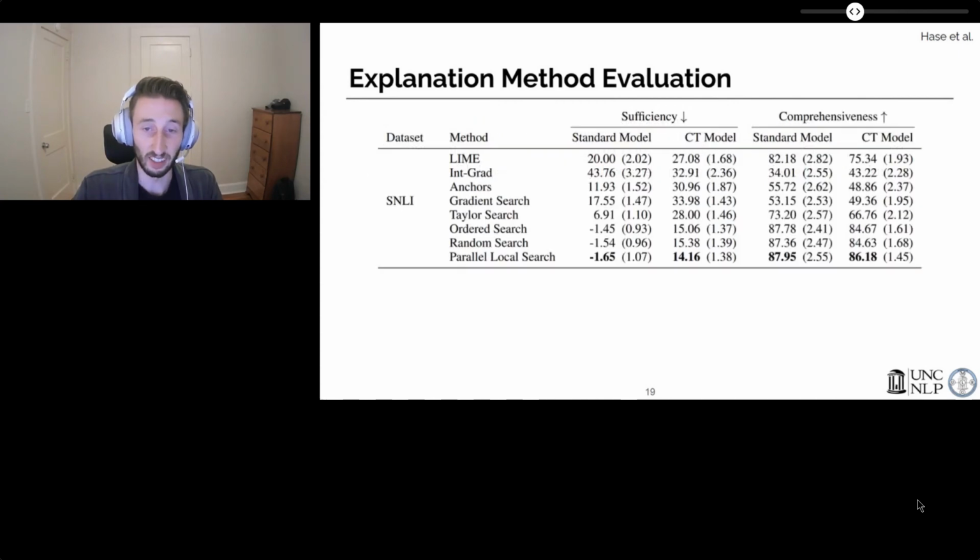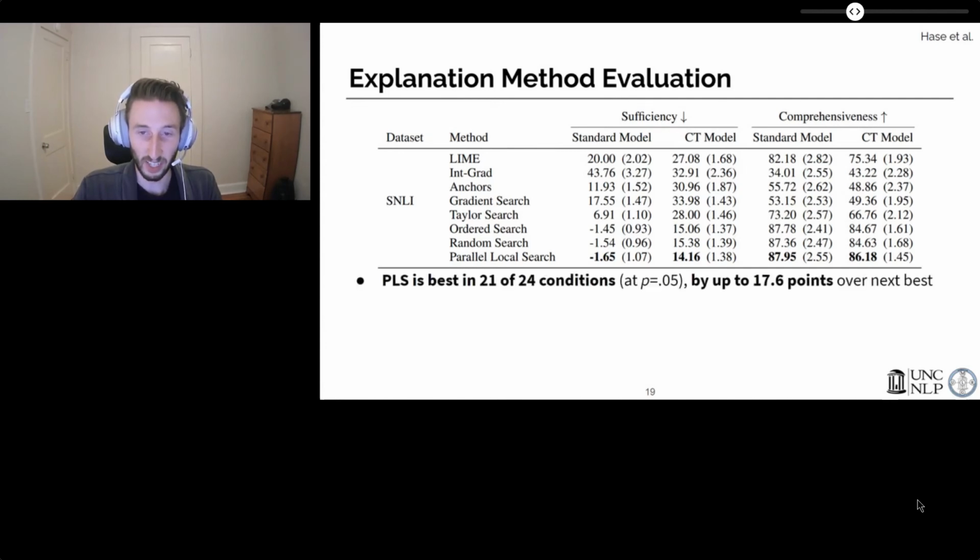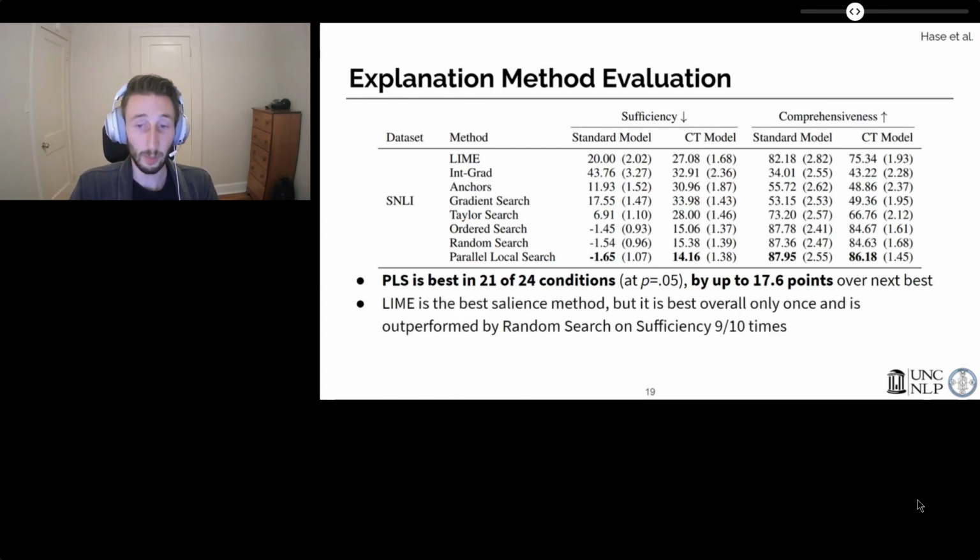We show the results for S and Li here, and we summarize trends from the table for all 6 datasets, which is in the full paper. First, we find that PLS is the best performing method on both metrics and model types, and this result holds for 21 of 24 comparisons across datasets at a p equals 0.5 statistical significance threshold. PLS can exhibit quite a large advantage over the next best method, depending on the setting, with up to a 17.6 point improvement.